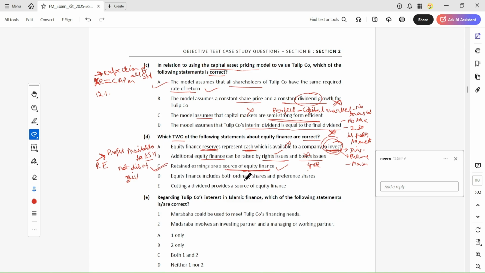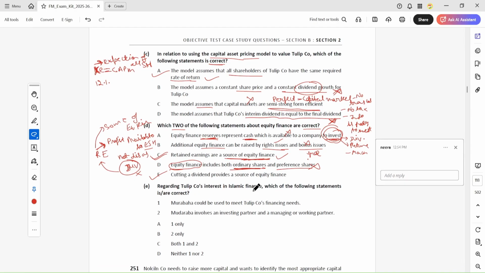Equity finance includes both ordinary and preference shares. Equity finance only includes the ordinary shares, not the preference. Okay. Cutting a dividend provides a source of equity finance. Yes, cutting dividend means it is providing a source of finance. I already told you this is profit available. If it is not distributed, then it will go to retained earnings and it will become a source of equity finance. Okay.